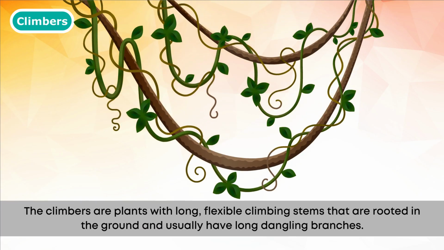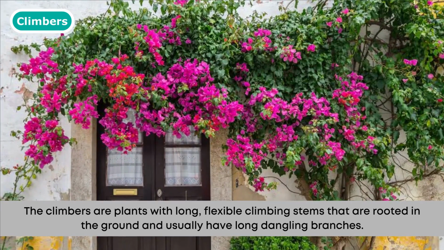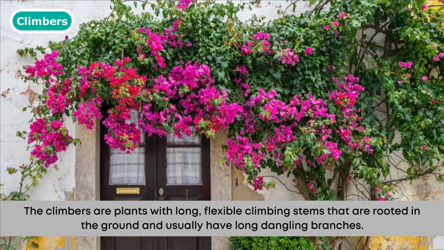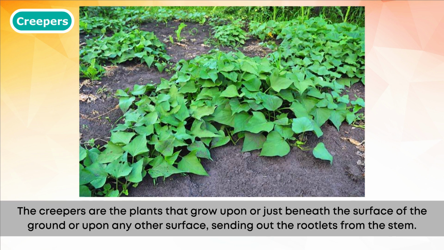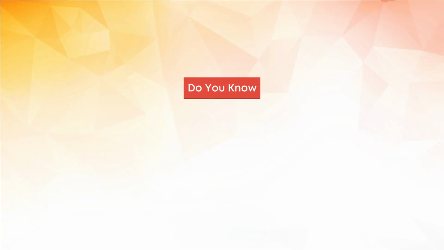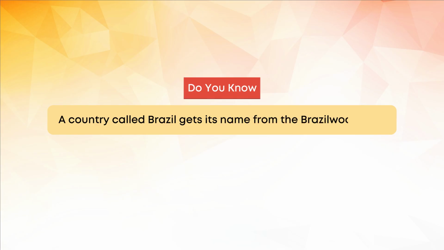Climbers. The climbers are plants with long, flexible climbing stems that are rooted in the ground and usually have long dangling branches. Creepers. The creepers are the plants that grow upon or just beneath the surface of the ground or upon any other surface, sending out the rootlets from the stem. Do you know? A country called Brazil gets its name from the Brazilwood tree.